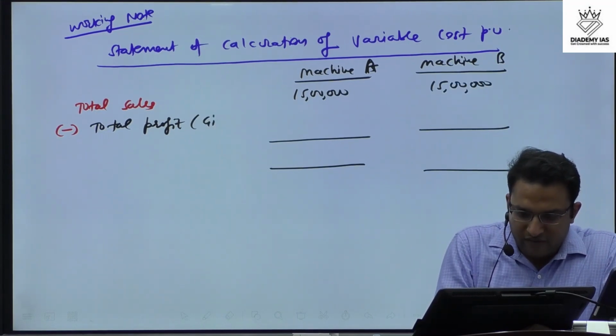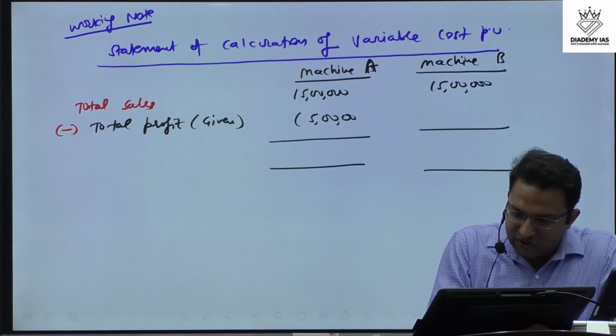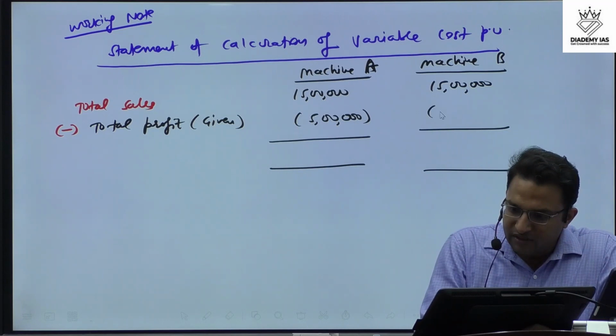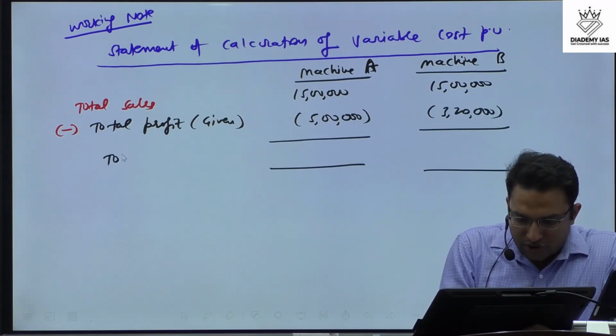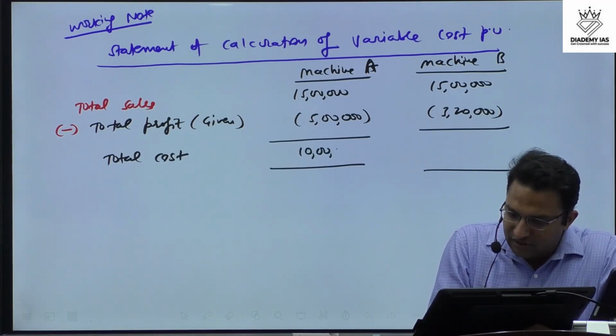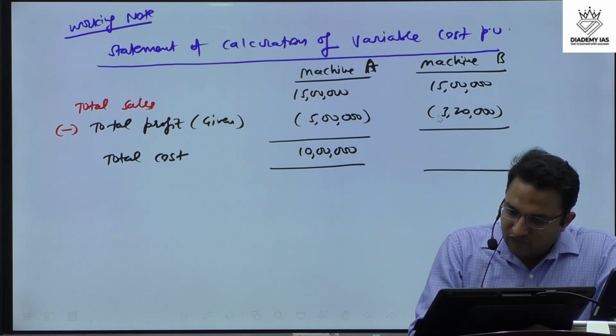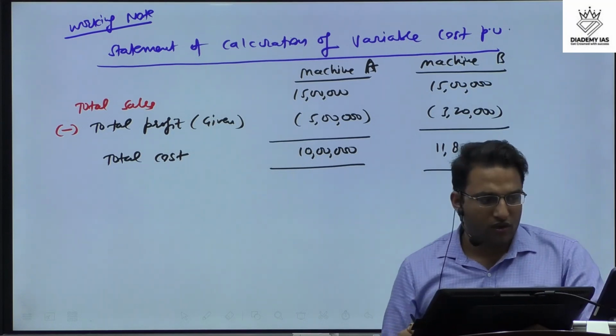Total profit is given. Total profit is 5 lakh in machine A, and in machine B this is 3 lakh 20,000. So this is the total cost now. Total cost is 10 lakh in machine A, and this is 15 minus 3.20, that means 11 lakh 80,000 in case B. This is the total cost.